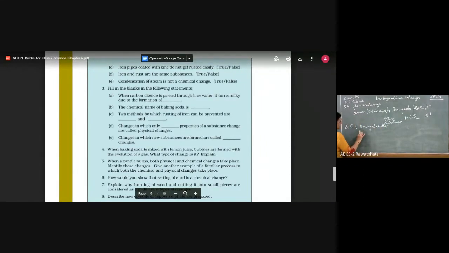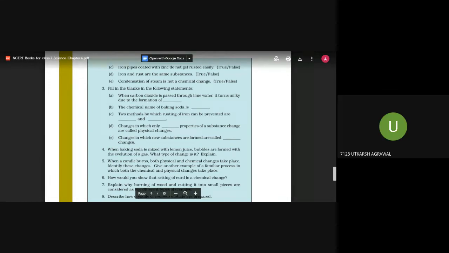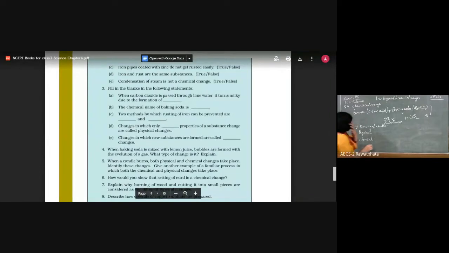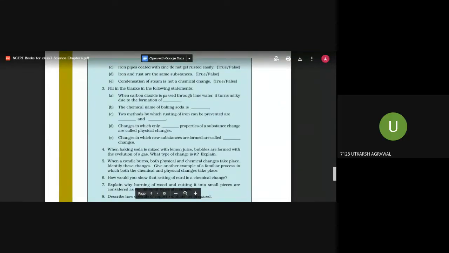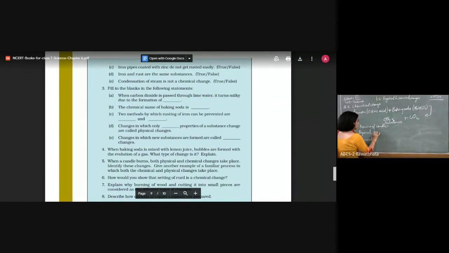Both the changes take place, physical and chemical. The main twist is after that.